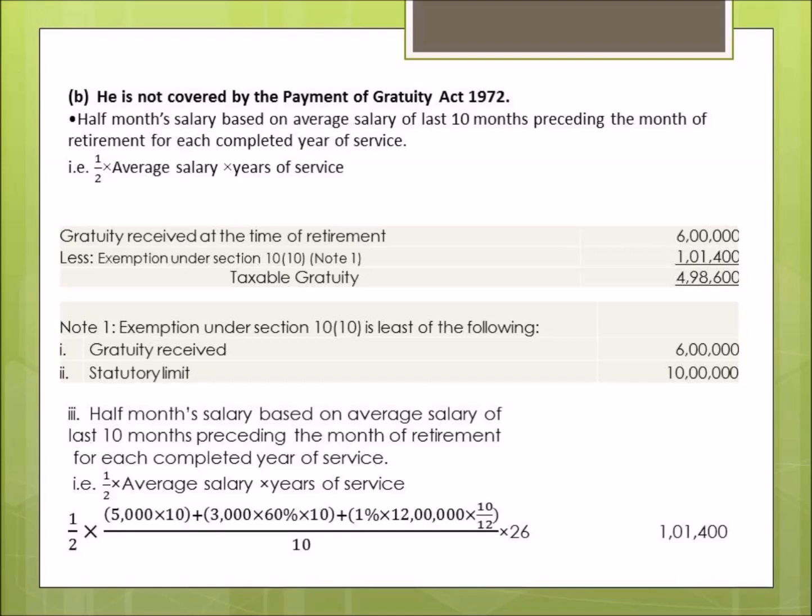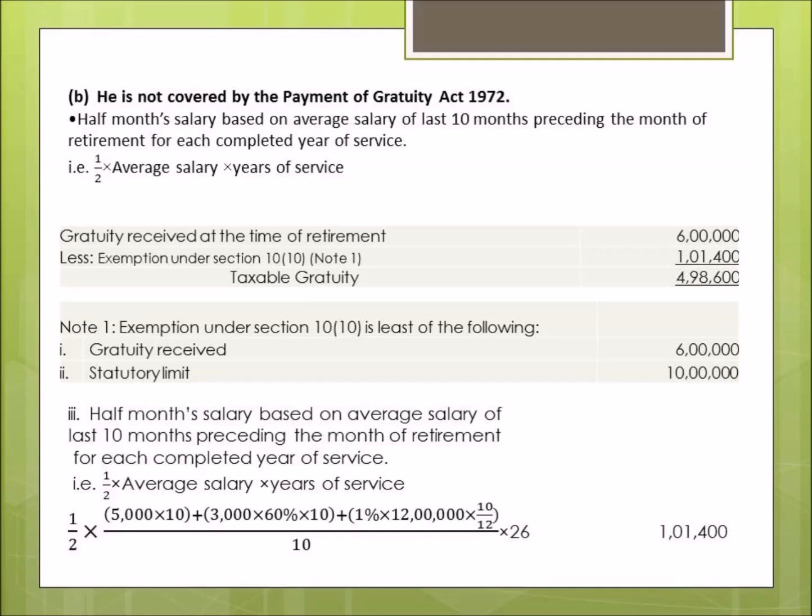In that case, the formula was 15 days salary into the last drawn salary into the number of years of service. And here the formula is half month salary into the average salary of last 10 months preceding the month of retirement into each completed year of service.